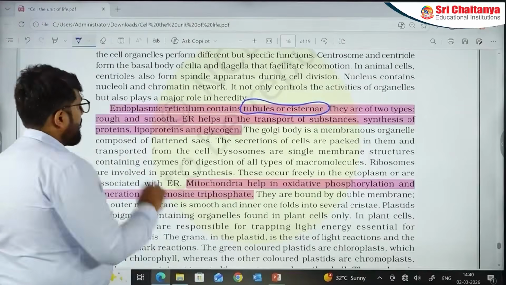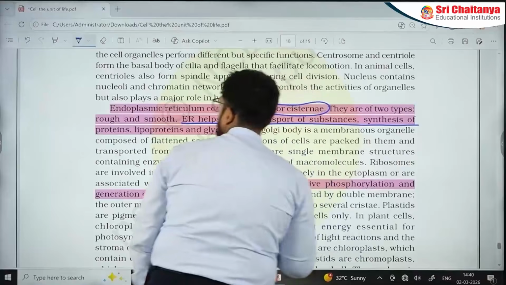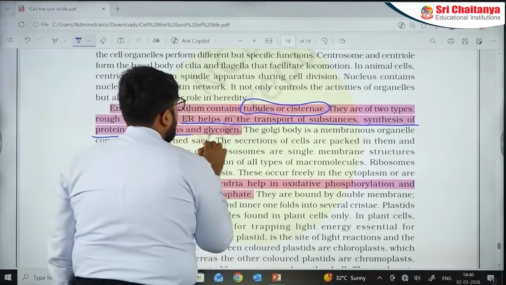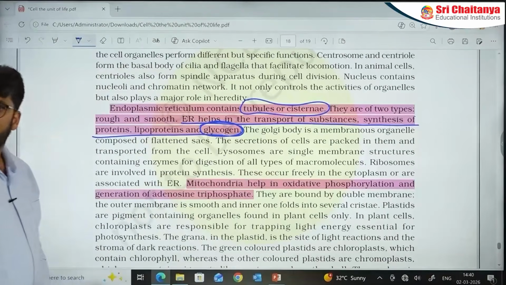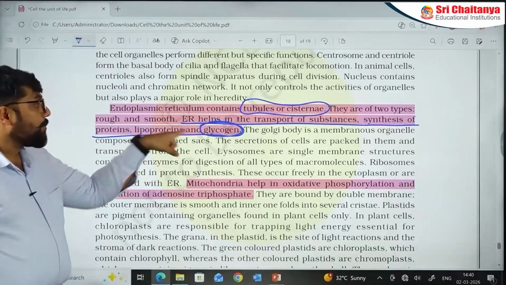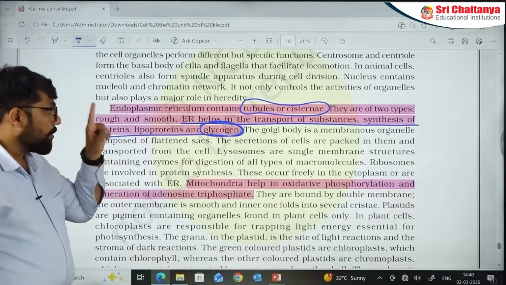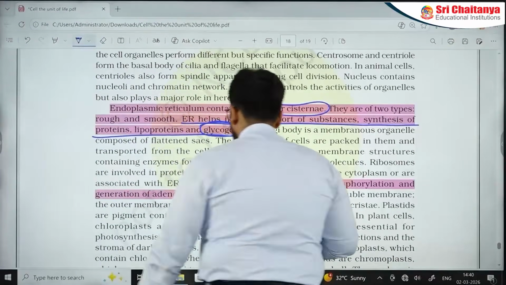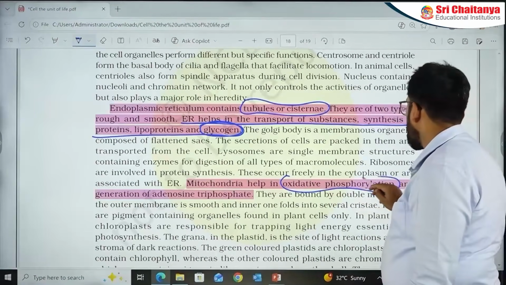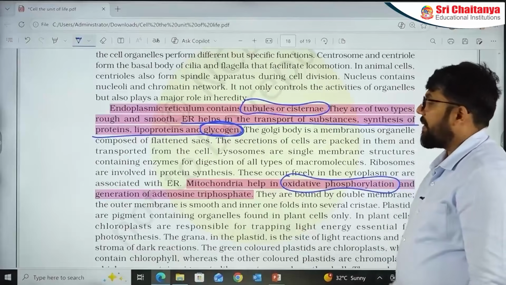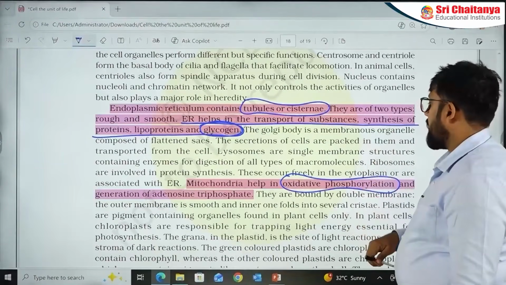That is first. Now, as we go into the functions part, ER helps in the transport of substances, synthesis of proteins, lipoproteins and glycogen. Now, this word glycogen is not there in the main text. So glycogen is also mentioned. Glycogen synthesis done by SER, important question. Don't forget to make a mark of it. I marked one more line here where mitochondria help in oxidative phosphorylation, the word is mentioned, important part. Though you will have a better understanding in the respiration section, generation of ATP is also there.